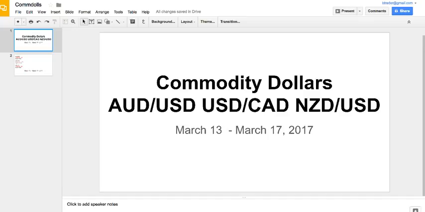Welcome to the COM Dollar technical summary for March 13th to March 17th for Aussie dollar, dollar CAD, and Kiwi dollar. And the COM dollars are definitely going to be a lot quieter this week as they have been for the past couple of weeks, although we are seeing a weakness across the board in the commodity sector as oil prices, gold prices, everything starts to come down, and certainly we're seeing the pressure.